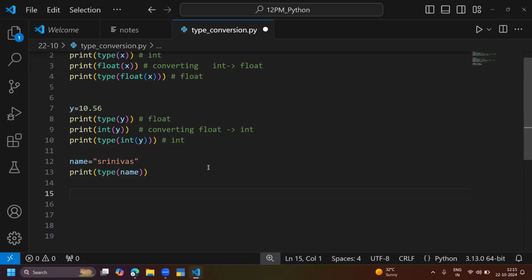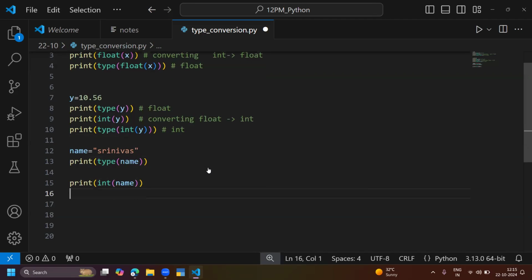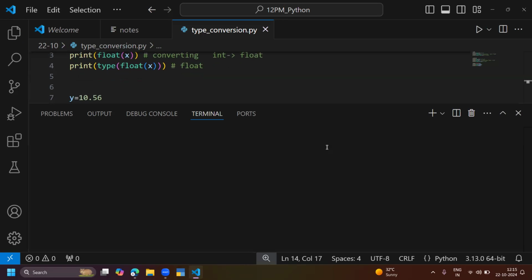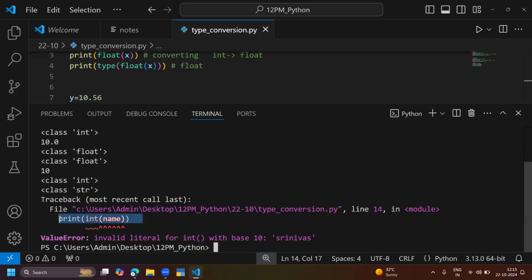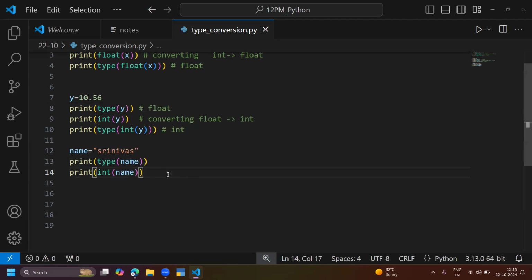My requirement is to convert that into the integer: int of name. Srinivas is string data, and I'm trying to convert Srinivas into the integer. It is having an issue. What is the issue? Invalid literal for int() with base 10: Srinivas. Srinivas is not converting into the integer. So this is not possible.